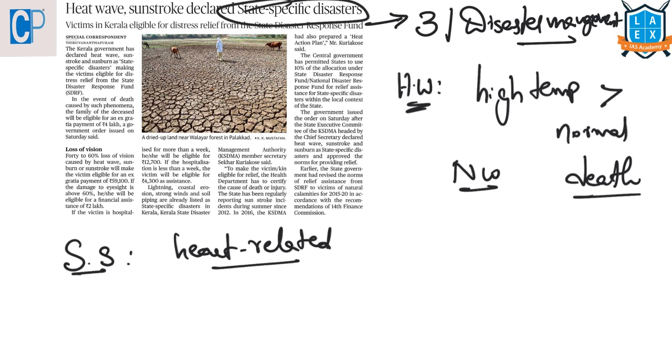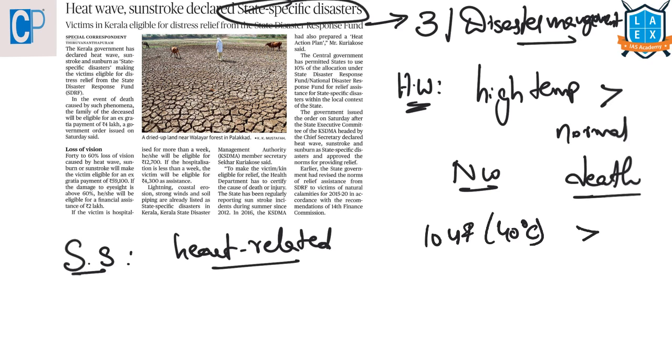The symptoms of sunstroke are a body temperature of 104 Fahrenheit or 40 degrees centigrade or higher, a throbbing headache, muscle weakness, heavy vomiting, and rapid breathing.